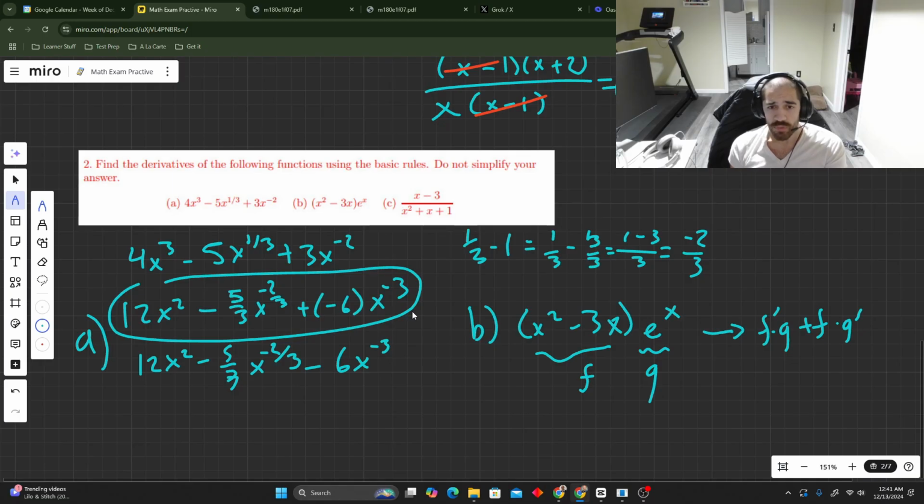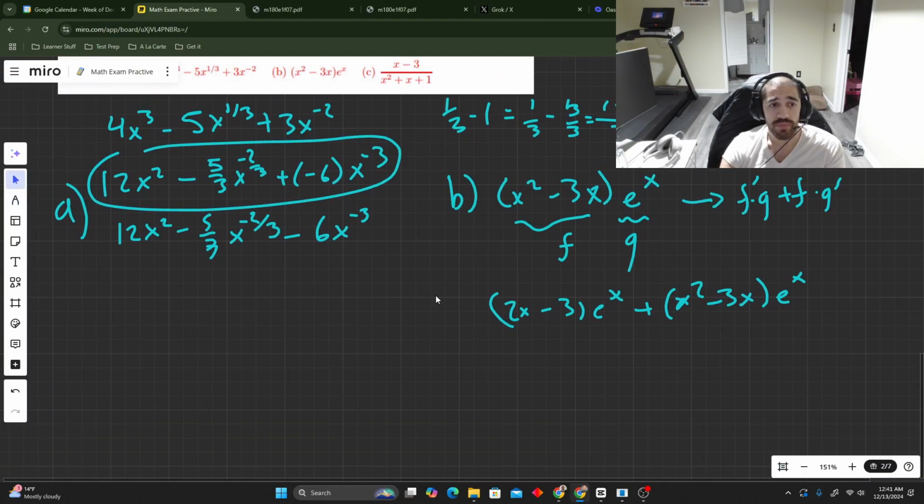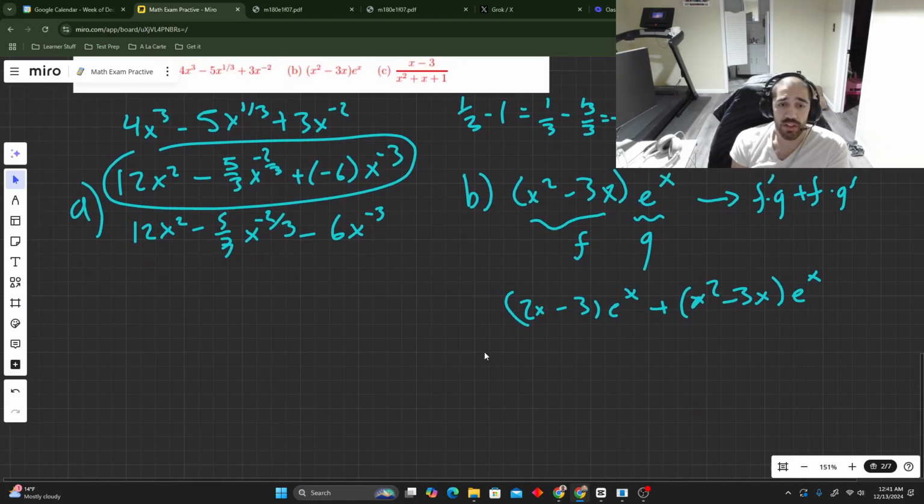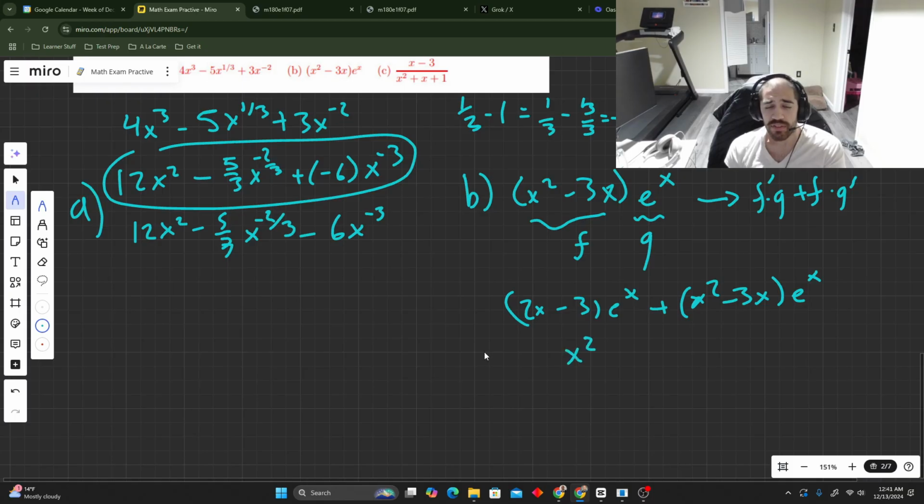Okay. What's the derivative of this? 2x minus 3 times e to the g, plus, now you leave this alone, right? Times the derivative of e to the g. It happens to be itself. Yay. If you're in a time crunch, leave it. Leave it, right? If not, reorganize it. Be neat about it. Okay? So you're gonna group like terms. So you're gonna say, all right, there's a minus 3x and then a 2x. That's gonna be 1x minus 3.